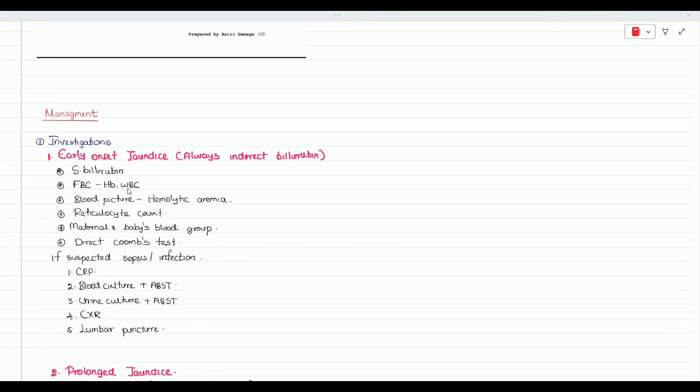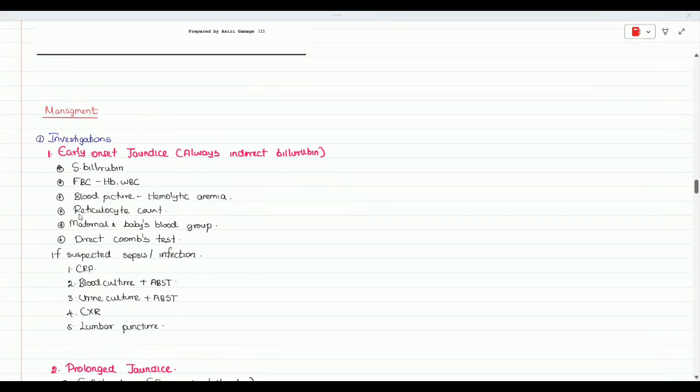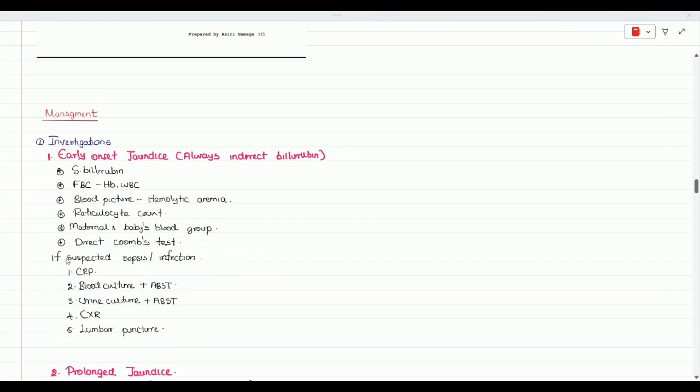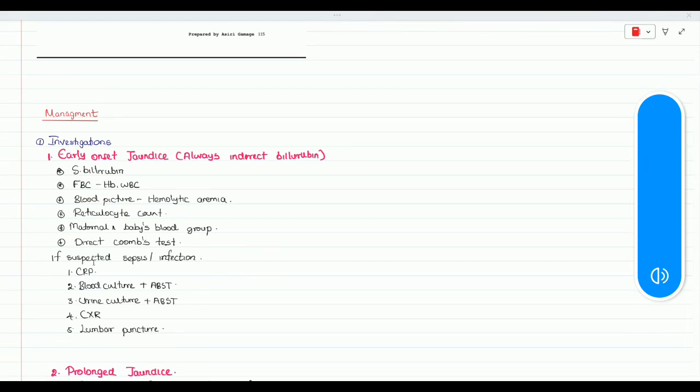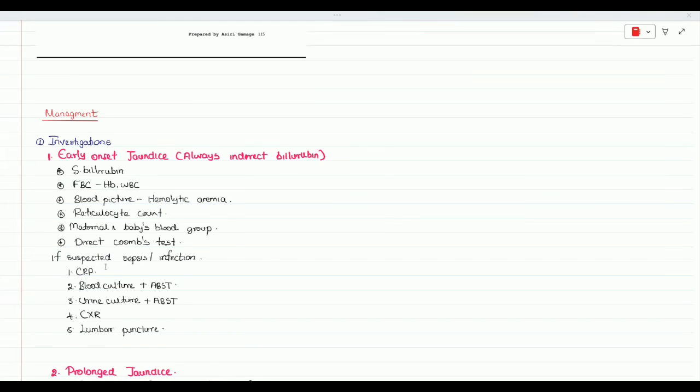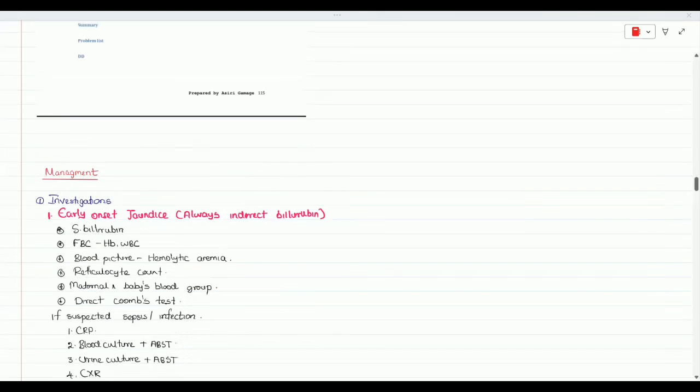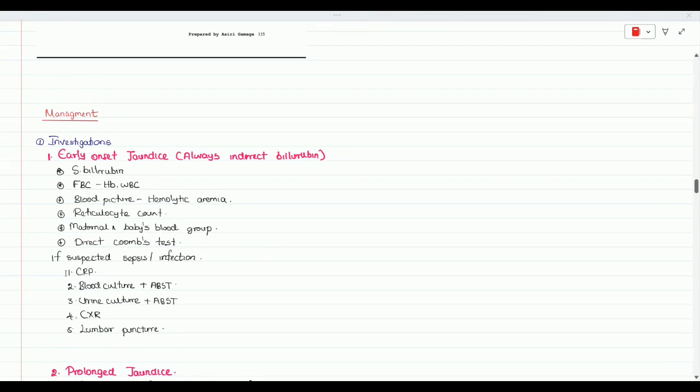And if you suspected infection only, you go for the other investigations I have mentioned here. If you don't suspect infection or sepsis, don't go for these investigations. These are unwanted investigations: CRP, blood culture and antibiotic sensitivity test, urine culture with antibiotic sensitivity test, chest X-ray and the lumbar puncture. Even within these investigations, depending on your case, you can specifically mention some investigations.